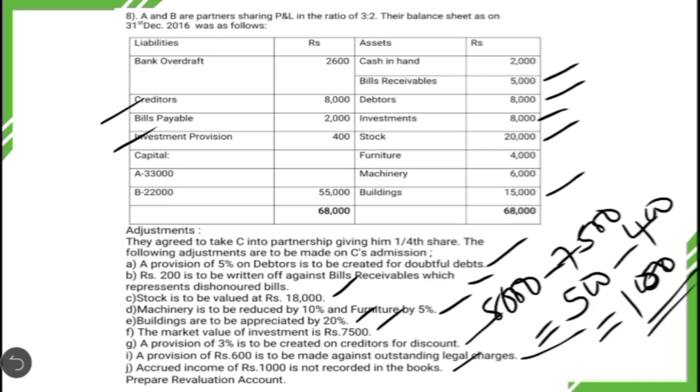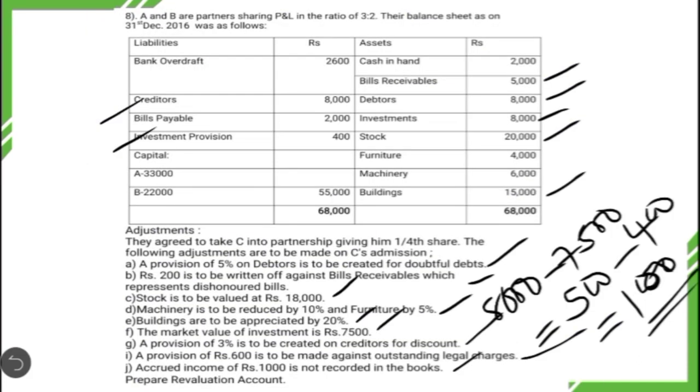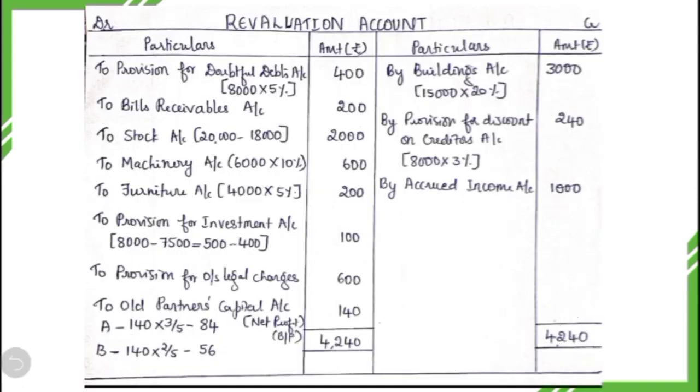So we have discussed all the transactions, some of them resulting in revaluation losses and others resulting in revaluation profit. All these transactions have to be recorded in the revaluation account one by one. Let us record it. Here we have to record all these transactions. Let us discuss once again. The first one, we have to create 5% provision for doubtful debts. Here it results in revaluation loss. We have to record that in the debit side. To provision for doubtful debts, the total debt is 8,000. On that 5%, which comes to 400 rupees.